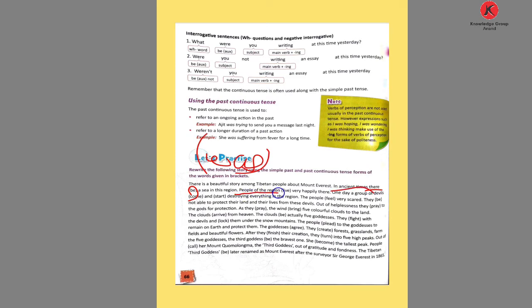People of the region. Here the verb given is live, very happily there. People of the region were living. Why? Because we are talking about the people; there were so many people. That is why were living is the correct answer. People of the region were living very happily there.